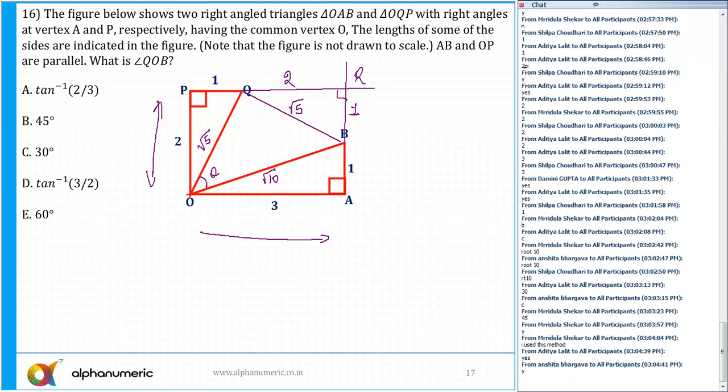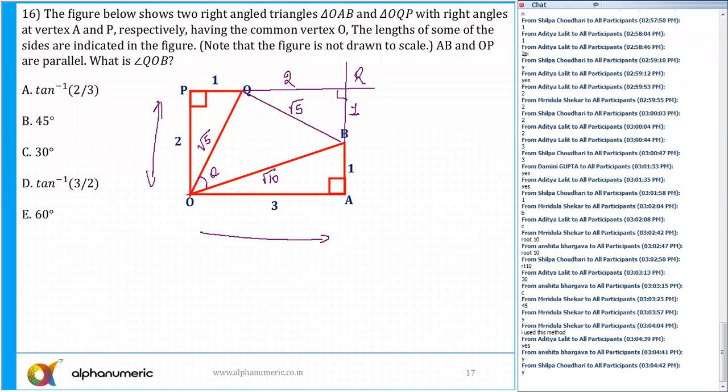All right. Now you can use cosine rule, sine rule, whatever rule you can apply, and you can find out the answers, isn't it? Or if you observe that the sides are basically in the ratio root 5 is to root 5 is to root 10. Root 10 is nothing but root 5 into root 2, for the triangle OQR. In triangle OQB, that is 1 is to root 2.